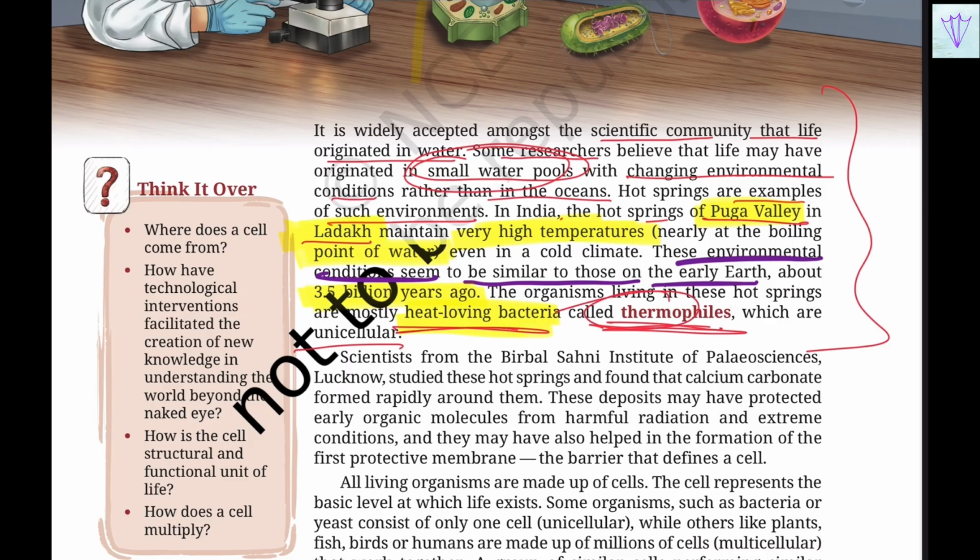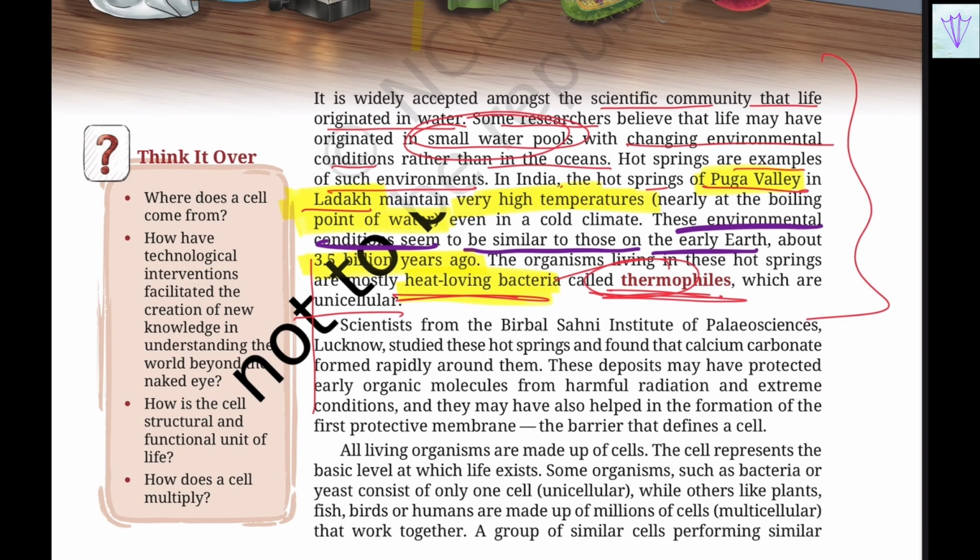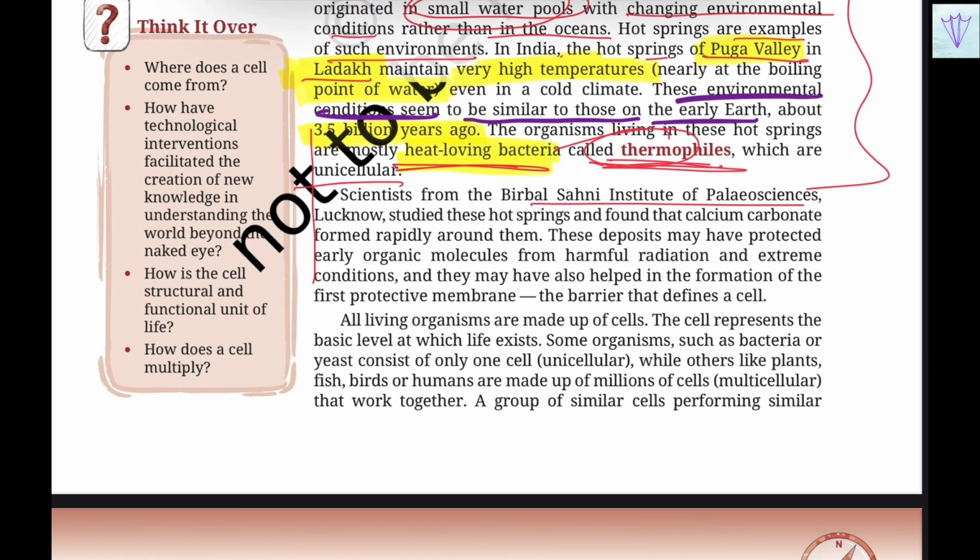It is obvious. So scientists from the Birbal Sahni Institute of Palaeosciences, so it is important to note this point, Lucknow, have studied these hot springs and found that the calcium carbonate formed rapidly around them.